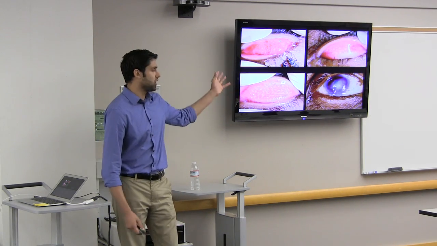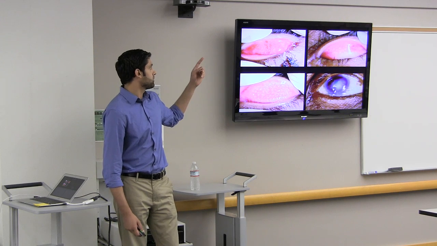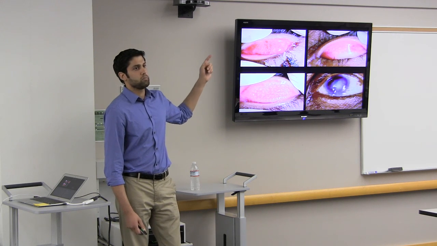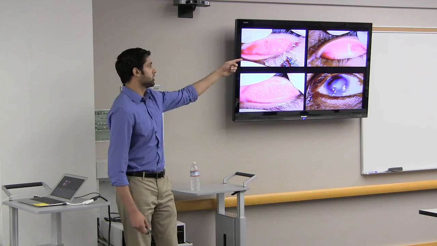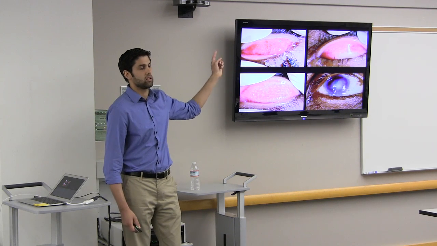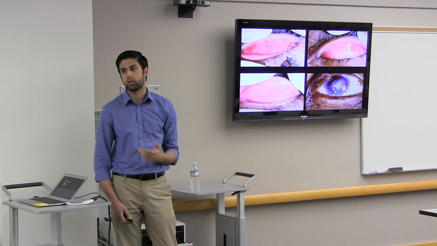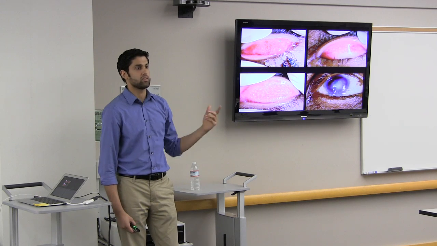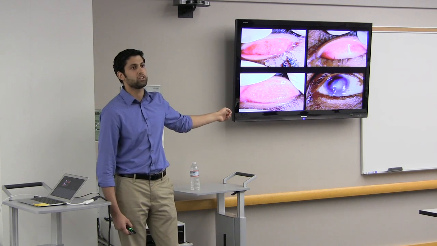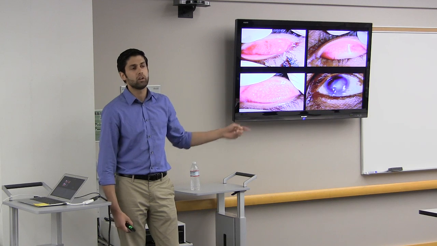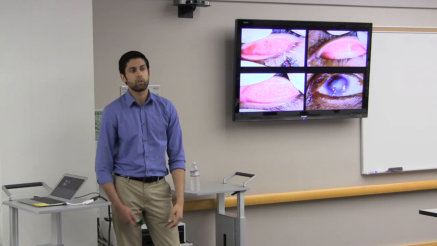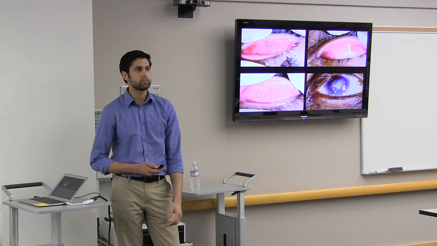So this is just to show the 4 stages. You get inflammation, you get more inflammation, and that goes on. These top 2 pictures happen in kids a lot, and then over time, as you get older and become an adult, that process causes scarring, which you see in the bottom left-hand picture, and then the bottom right-hand picture, it's when you've already developed a corneal opacity and you've become blind.